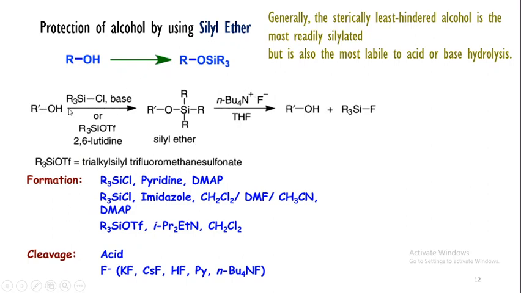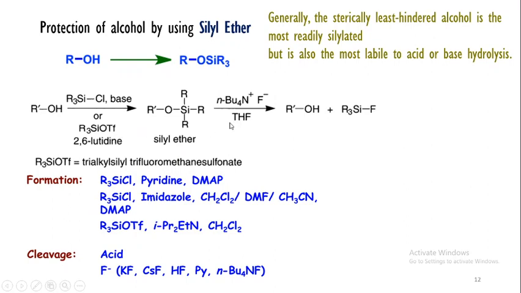Here is a general example. In this case, ROH, the simple alcohol, can be protected by using trialkyl silyl chloride in presence of base. This is the protected form of this alcohol, and the deprotection can be done by using TBAF, that is tetrabutyl ammonium fluoride, in presence of THF. This is the deprotected form, that means our alcohol.